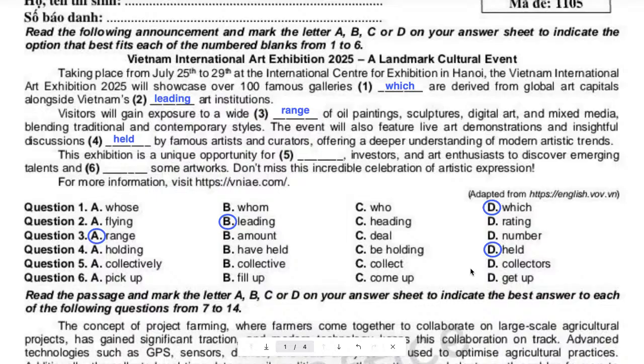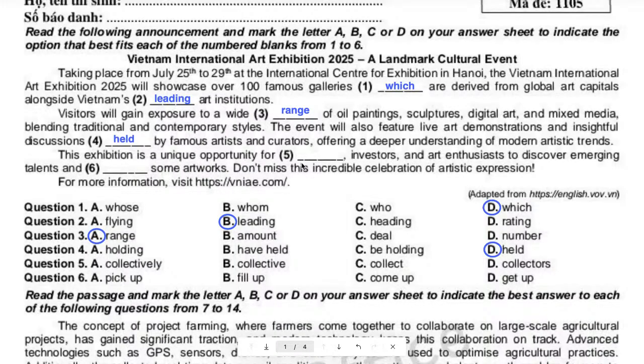Yeah, you need to practice more, okay? You must practice your pronunciation properly, you read all over the place. This exhibition is a unique opportunity for something investors and art enthusiasts to discover emerging talents, blah blah something. We don't know. Now number 5, guys.